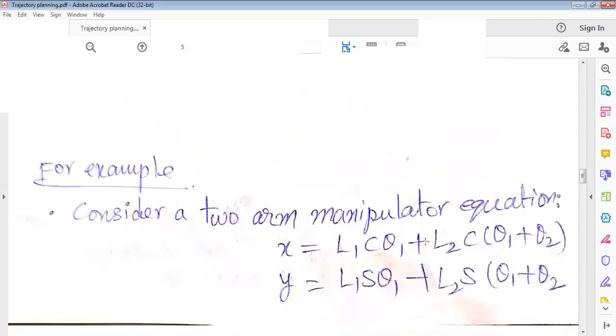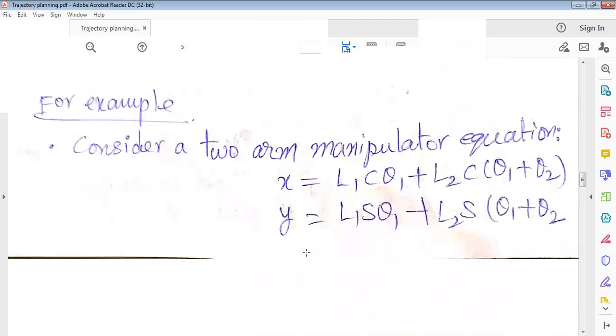So for example, let us take a 2 degree of freedom manipulator. For a 2 degree of freedom manipulator, the end effector coordinates are x and y.